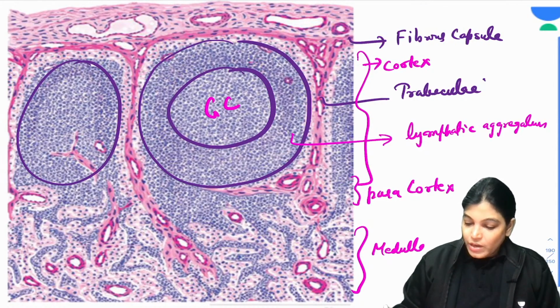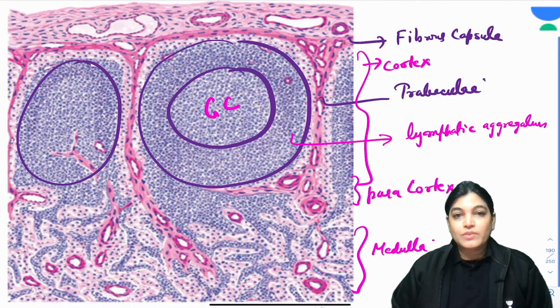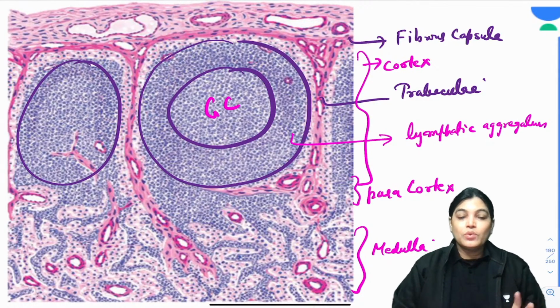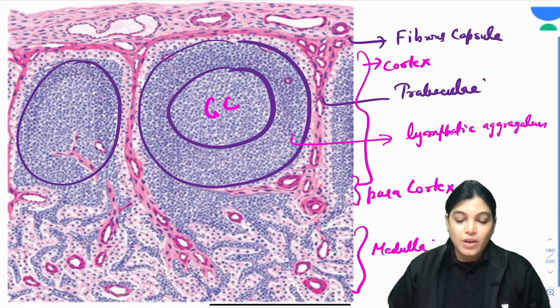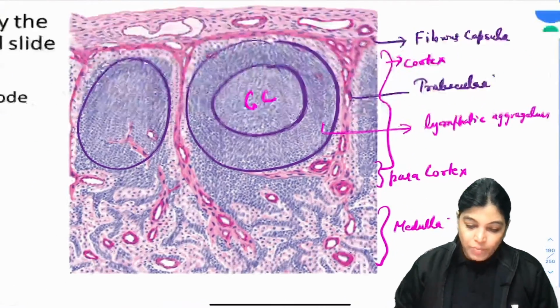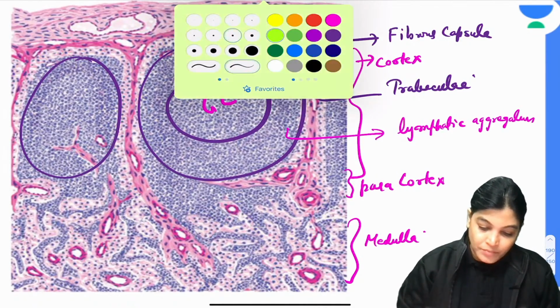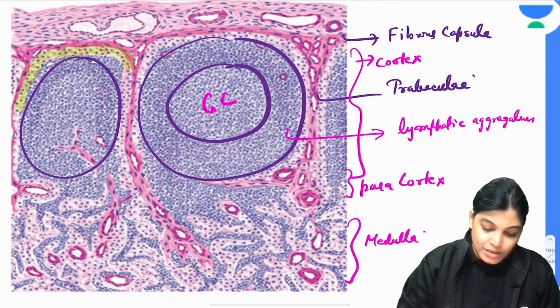Inside the medulla we have medullary sinuses, and the major structure lying in the lymph node is lymphatic aggregation. Here is one more point which will help you target the correct answer. I am highlighting this area with light green color.